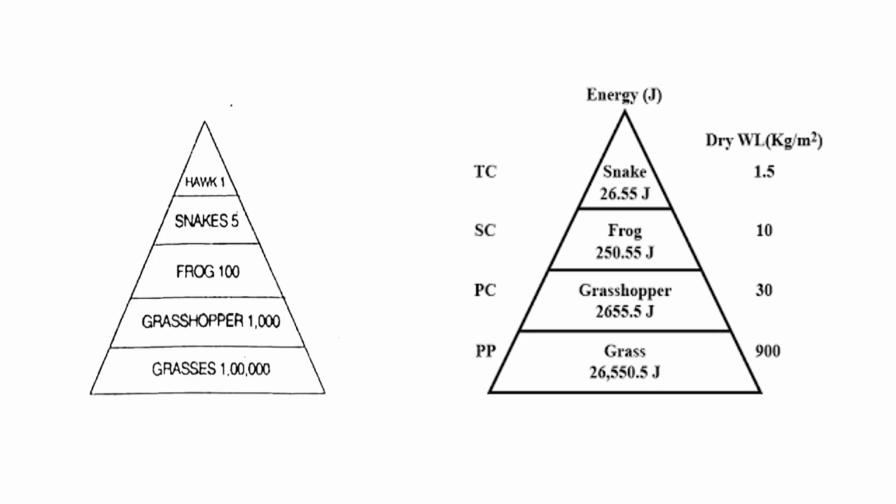One thing that you should know here is that at the base you have grasses, and these grasses are producers. They are primary producers. That is what this PP means. Then you have PC for primary consumers, SC for secondary consumers, and TC for tertiary consumers. So those are the two different pyramids showing feeding relationships.